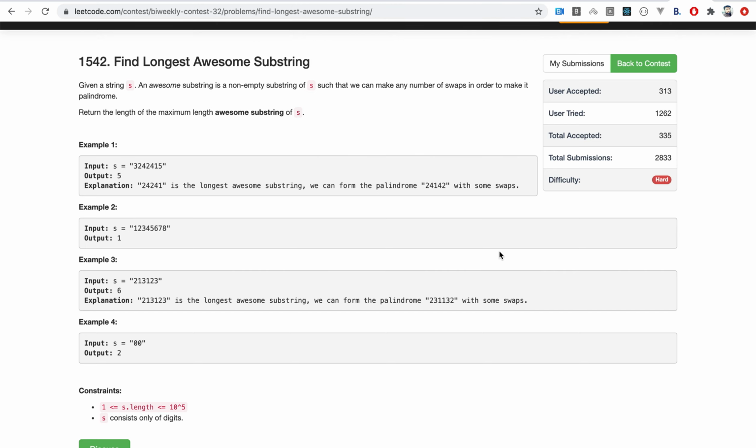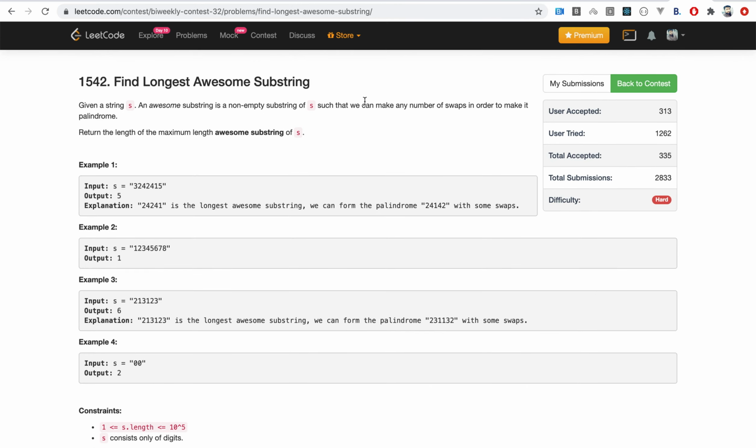Hello guys, so today I'm going to explain how we can solve this problem from Leetcode. The problem name is Find the Longest Awesome Substring. Basically we are given a string s, and an awesome substring is a non-empty substring of s such that we can make any number of swaps in order to make it a palindrome.